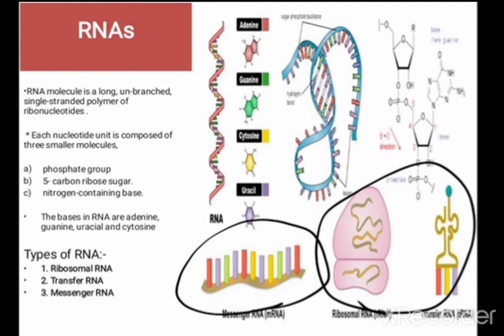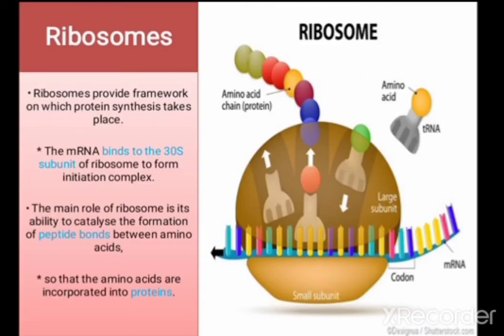So basically RNA has four nitrogen bases: adenine, guanine, uracil and cytosine. An RNA molecule is a long, unbranched, single-stranded polymer of ribonucleotides. That's all about the RNA.